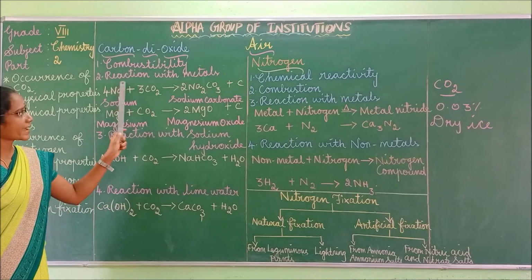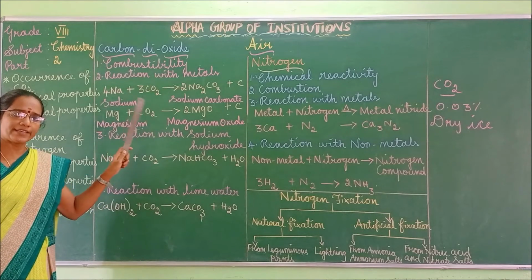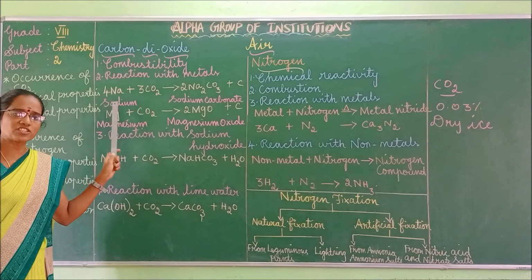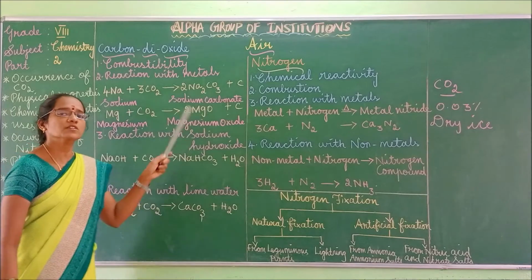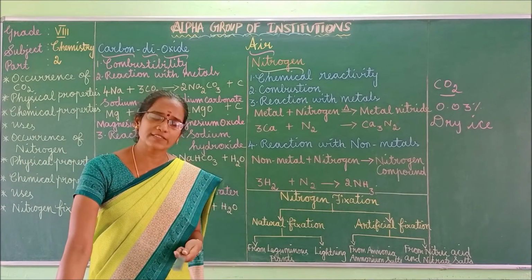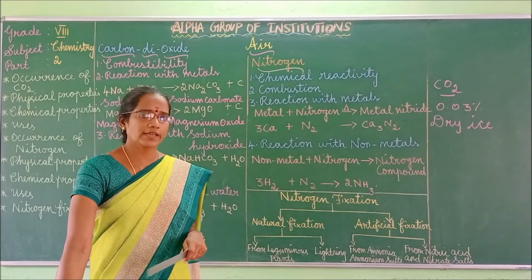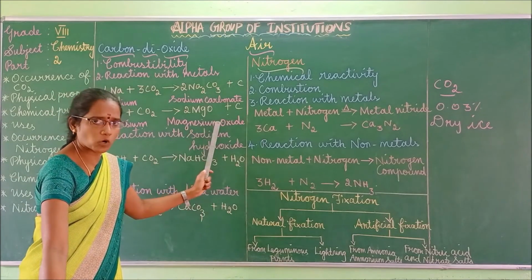So in reaction with metals, lighter metals such as titanium, beryllium, calcium, sodium, potassium, when they react with carbon dioxide, form carbonates, whereas magnesium when it reacts with carbon dioxide forms oxide. Magnesium reacts with carbon dioxide to form magnesium oxide.